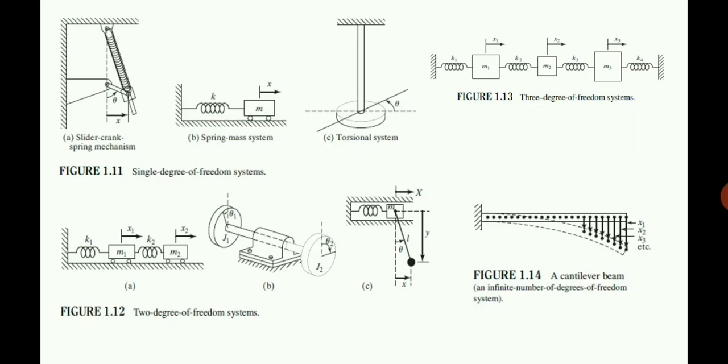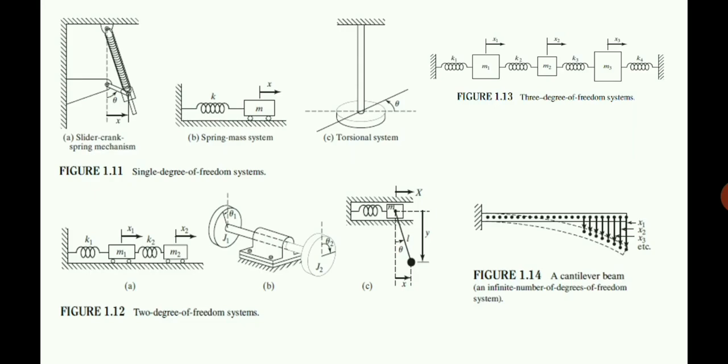Now in the next figure, the 3 degree of freedom system, figure 1.13, as we have explained, there are 3 masses given. Each of the masses has a different displacement, x1, x2 and x3. So they define the motion of these 3 masses individually.